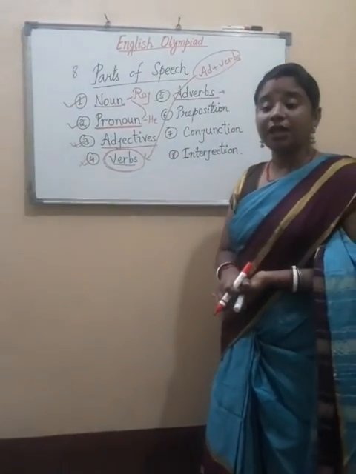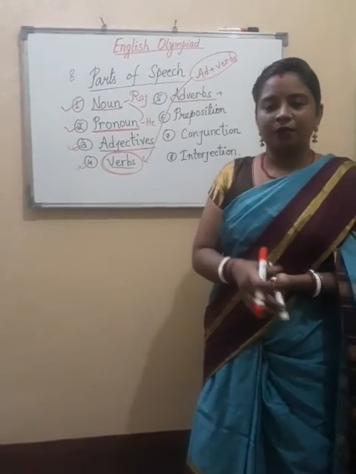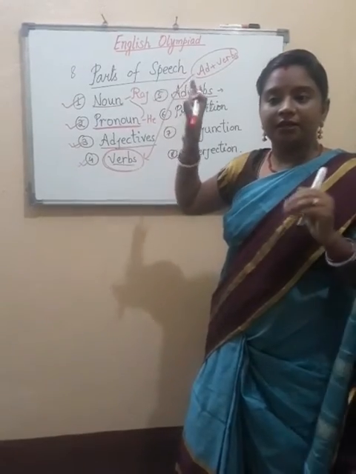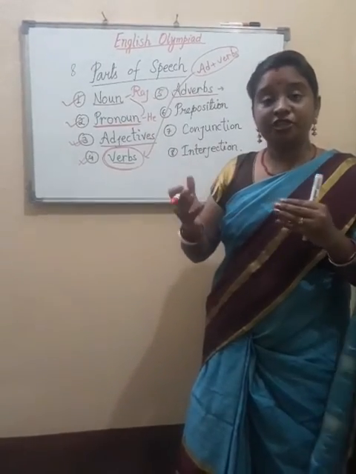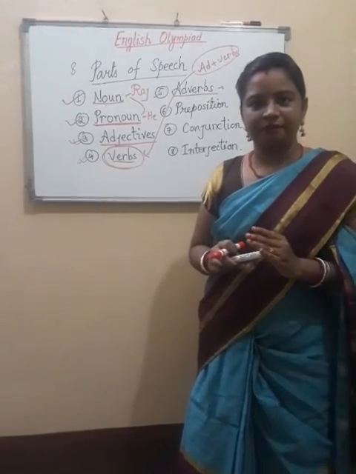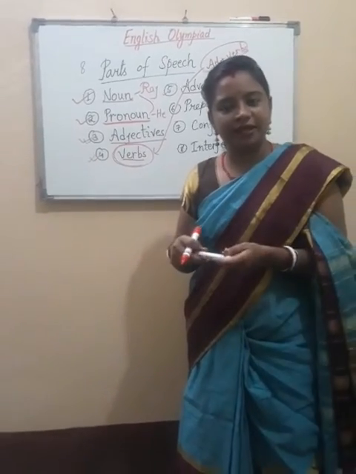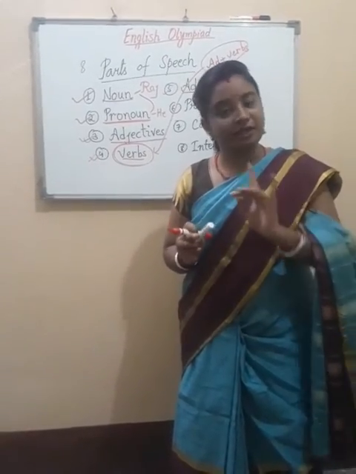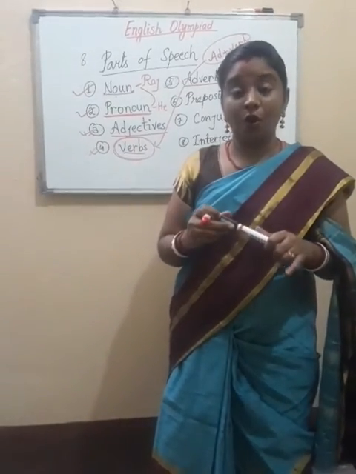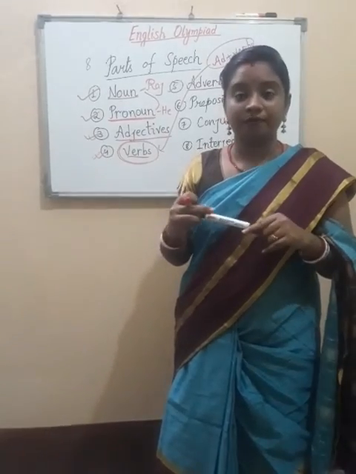One thing you should understand: these adverbs give information about the work. For example, when we do any action, there will be some place for that action. Where have we done that action? Any work we have done, there will be one place. So on which place we have done the work, or at what time, or in which way.